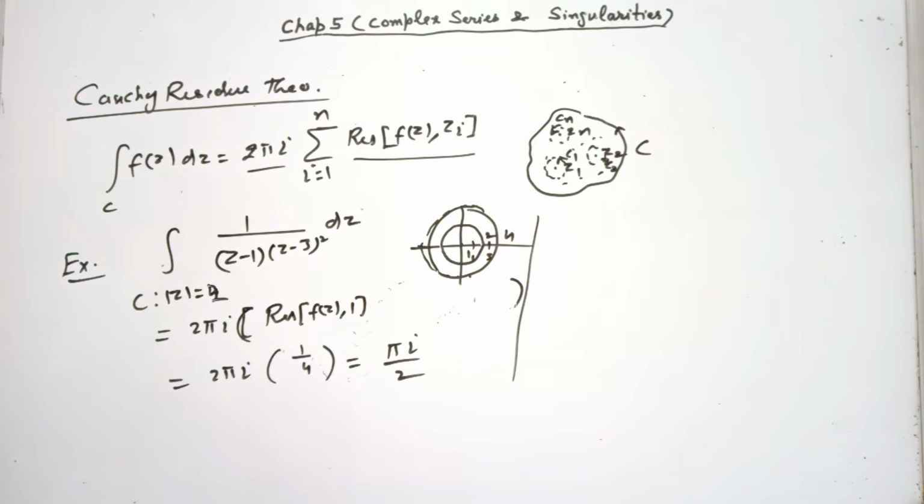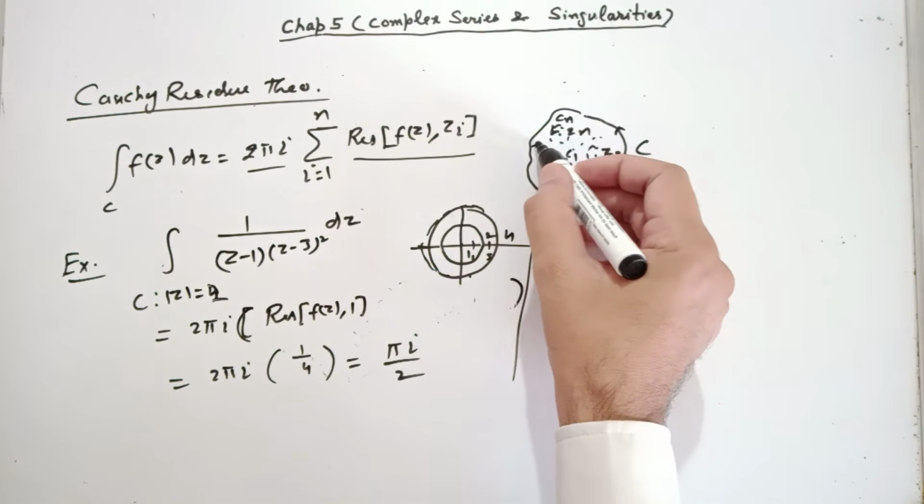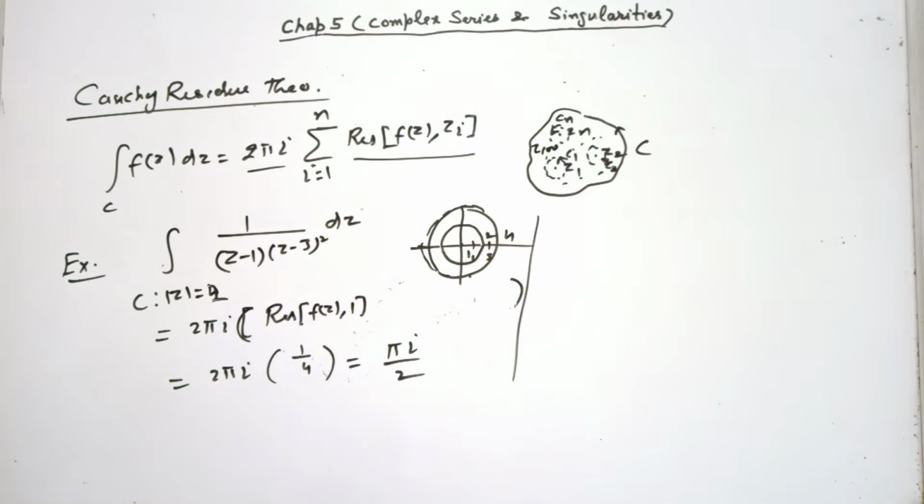One more concept that would be helpful in solving the contour integrals. Suppose in this contour there are many singularities, say up to z100. It means you have to calculate residue of f(z) at 100 singularities. That is a troublesome task. That is not economical. So in that case, we can use a concept that involves the residue at infinity. Details are given in the lecture notes.